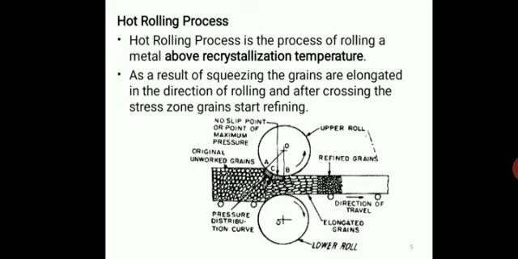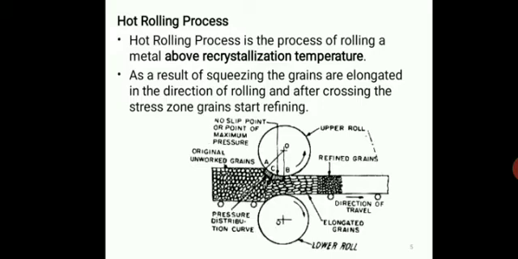And due to high temperature, oxidation and scaling may occur, which leads to poor surface finish, and this hot working also develops cracks and blowholes in the material. So that is all about the hot rolling process. It happens just above the recrystallization temperature, and as we discussed, above the recrystallization temperature, if you apply some external force, new grains are formed, elongated and refined.